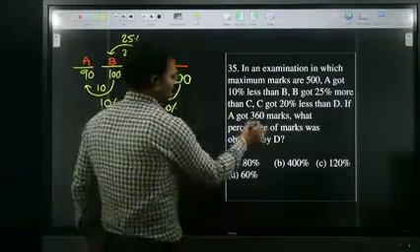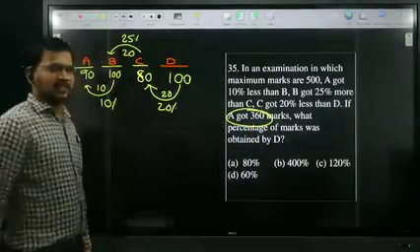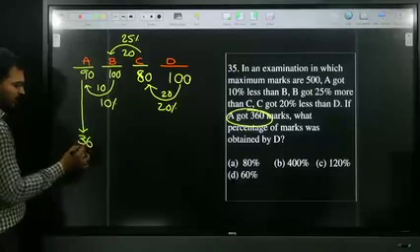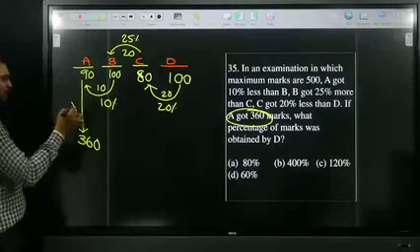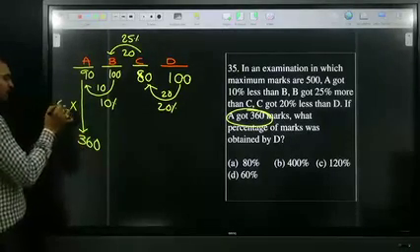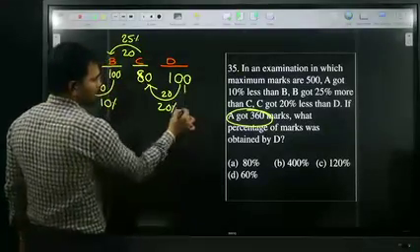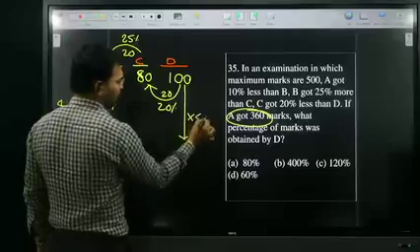But according to our problem, A got 360 marks. 90 how many times is 360? 4 times. So they're asking about D: 100 into 4, that is 400.